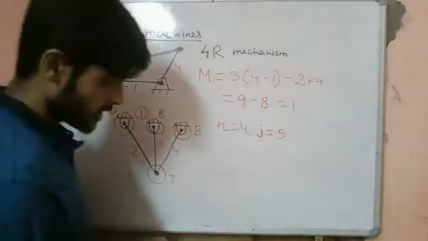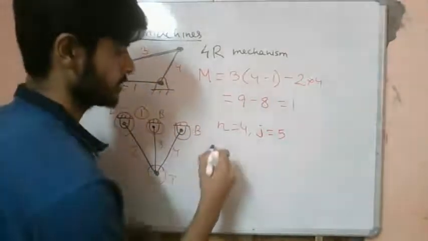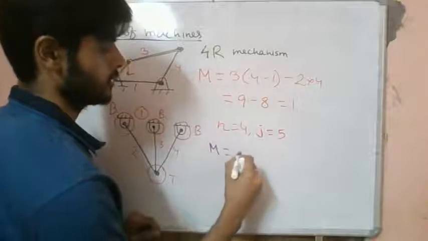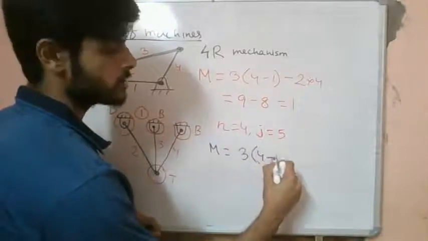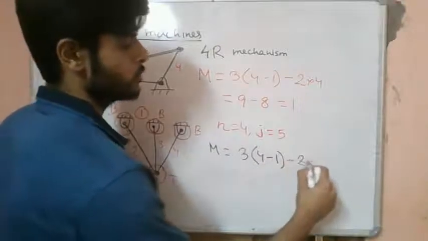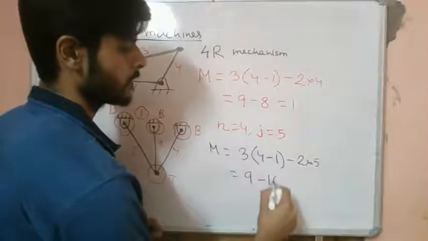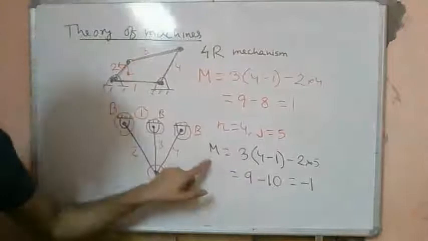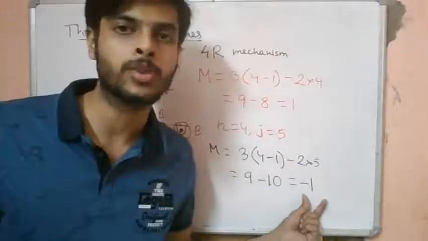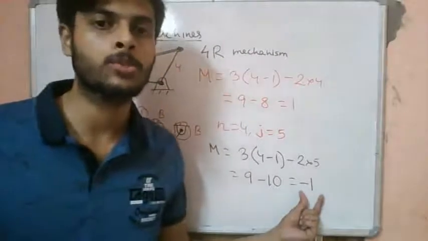So from Grubler's criterion we get 3 times 4, since one of the links is fixed, minus 1, minus 2 into 5. So we get 9 minus 10, which is -1. We see that the degrees of freedom, the mobility of the structure, is coming out to be -1.